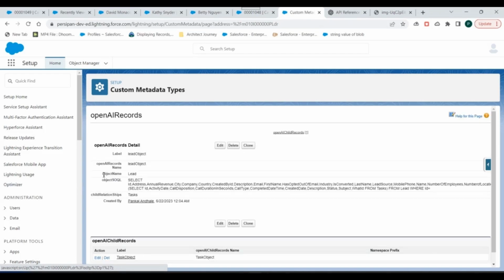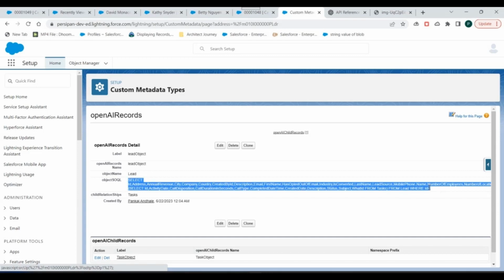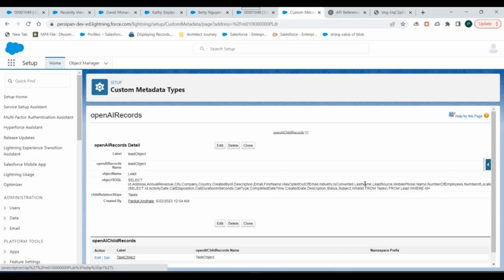If you look into the fields, here we have object name, the object which we are showing the summary for. So we have the lead object for now. I have specified the SOQL, and in the SOQL I have all the fields which I want to send to OpenAI. And then I have a related list as well. There I've specified the task record in the inner SOQL, and then which child relationships are to be considered. For now, I'm just considering the task record. This would be a comma separated value. So if you have multiple child records to be considered, you can add the SOQL for those also, right? So all these things can be handled using the custom metadata.